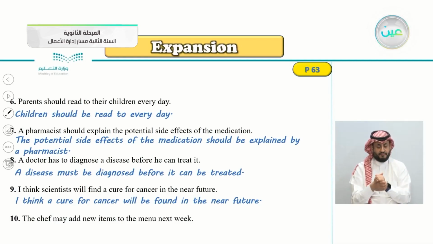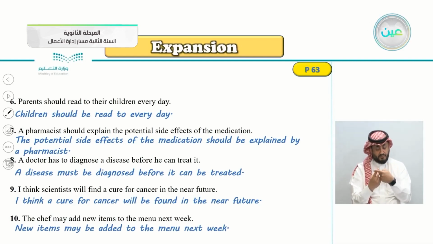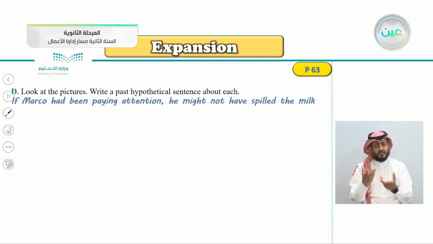Number 10, the chef may add new items to the menu next week. The chef may add new items to the menu. So begin with the object. Very good. New items may be added to the menu next week. By who? If you want to add the subject, by the chef.